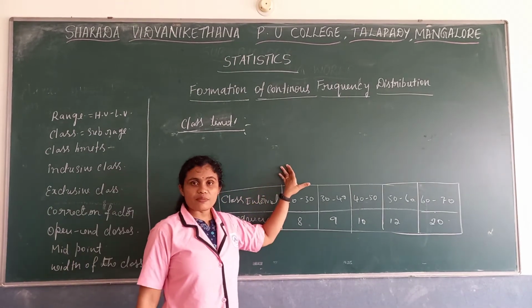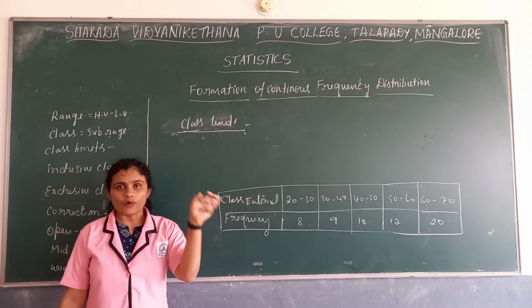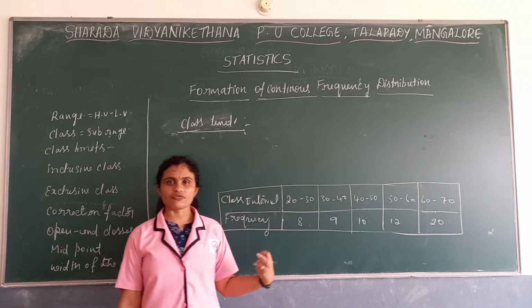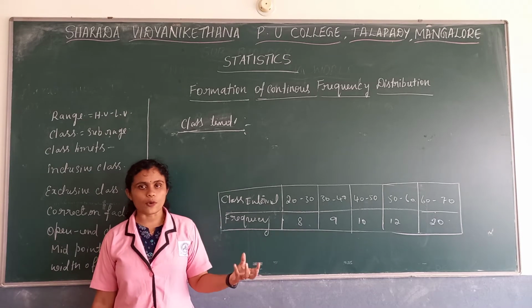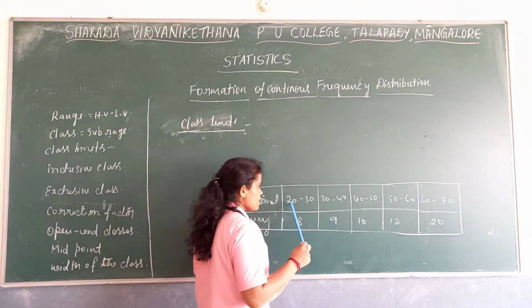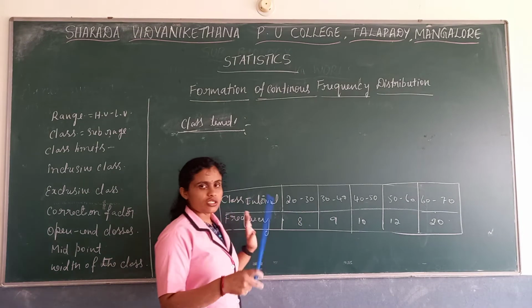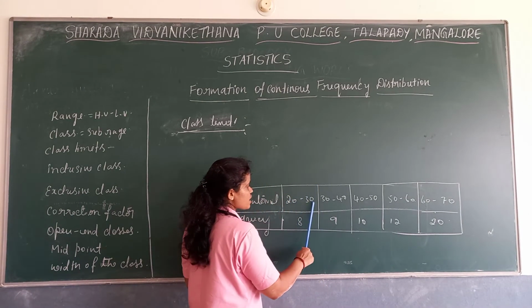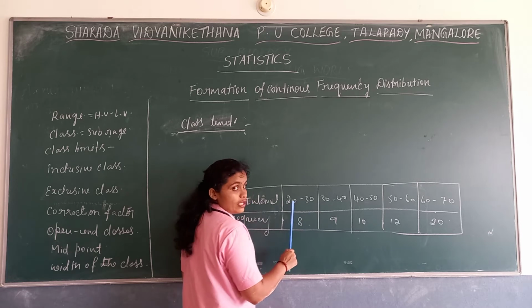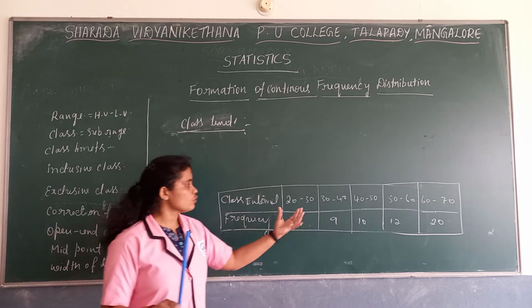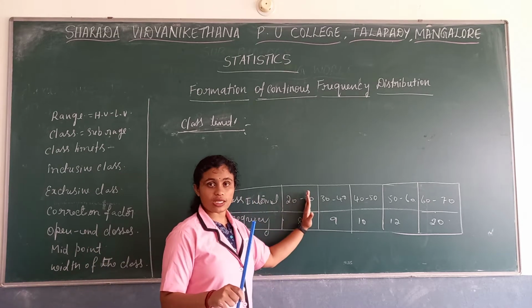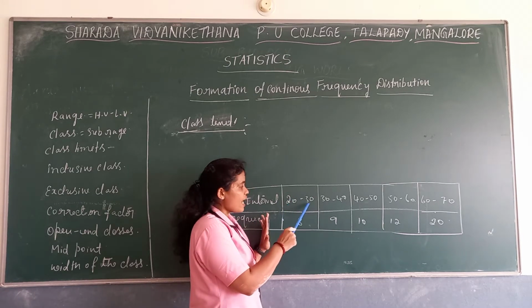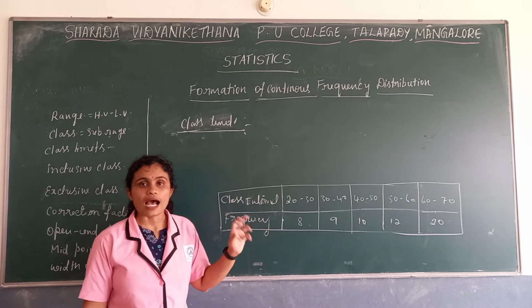So, class limits are the highest value and the lowest value which we have taken to define the boundaries. We can also call these class boundaries. The lowest value we call the lower limit and the highest value we call the upper limit.